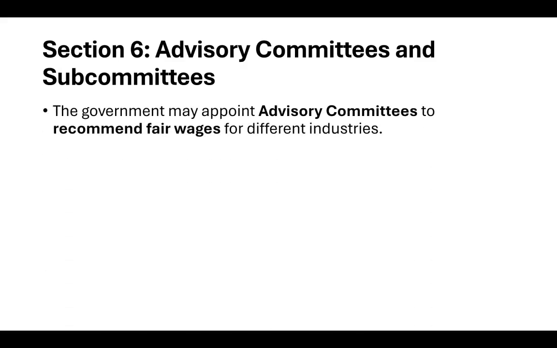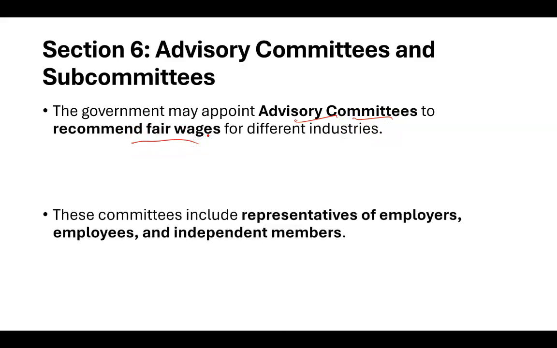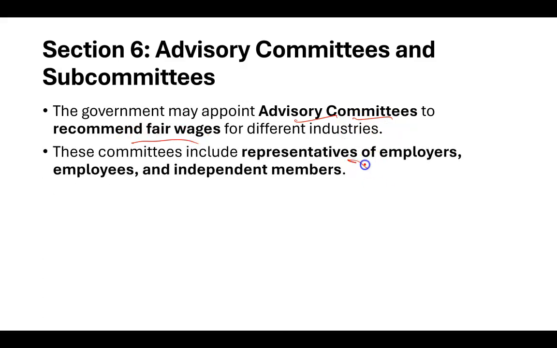Moving on to section 6. Section 6 is all about the advisory committee and subcommittee. Advisory committee means they may appoint advisories. Basically they are the ones who recommend the fair wages, what should be the fair wages, right? These committees include representatives of the employers, employees, and independent members.